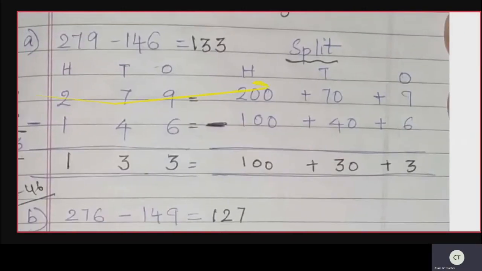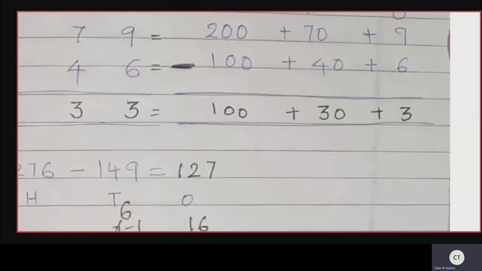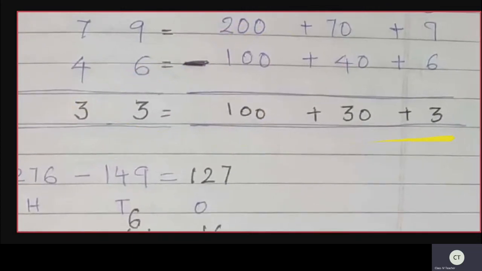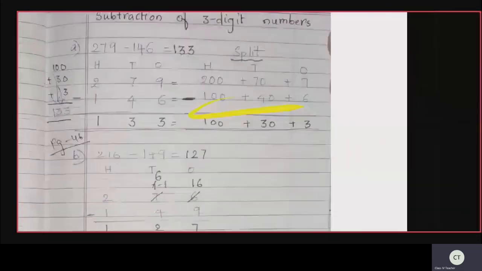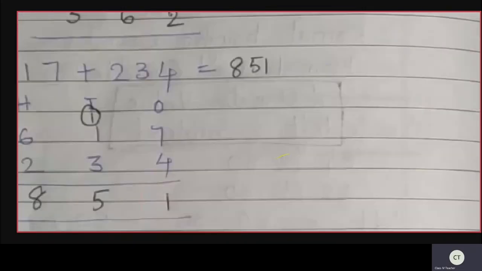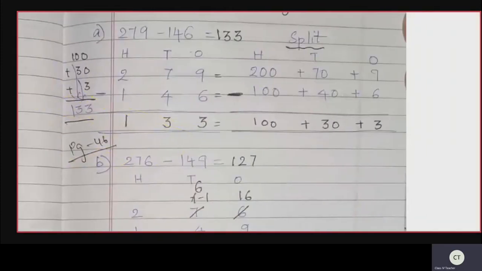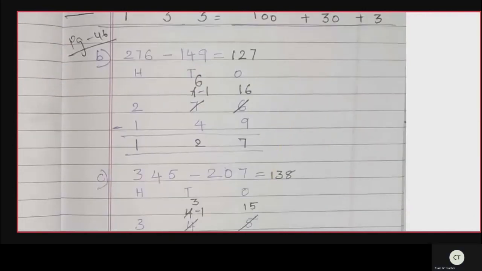Now the hundreds place. 200 minus 100 is 100. So what answer did we get? 100 plus 30 plus 3. The subtraction is over. The short form of 100 plus 30 plus 3 is 133. This is the expanded form, and the short form is 133. You can even do the addition and check it. So 100 plus 30 plus 3, see here, 133.